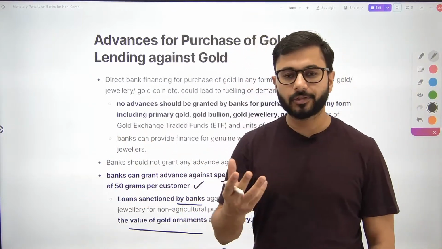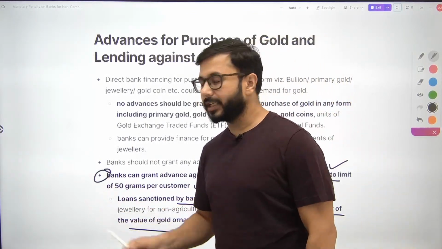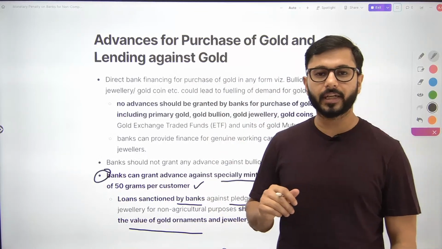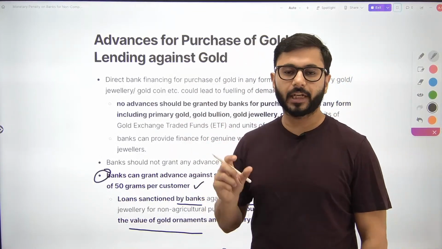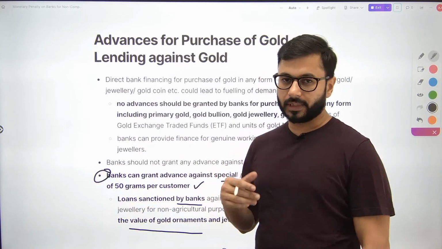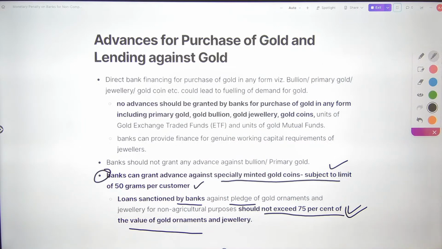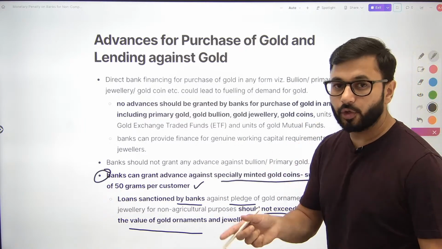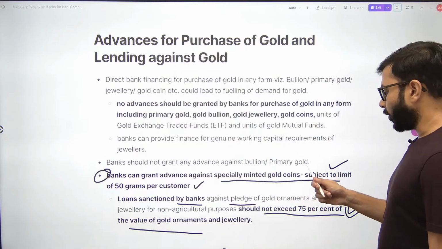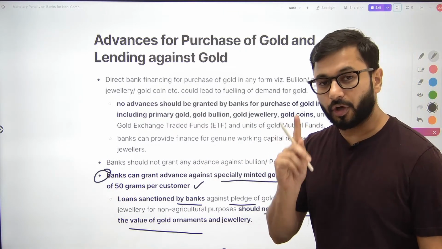अब Muthoot Finance type कंपनीज हैं, वो क्या करती हैं? वो भी यही कर रही है ना, लोन specifically अलग से RBI से permission लेके, they deal with only that kind of business where you can go give them gold, उसके बदले वो आपको लोन देती हैं। That is allowed, but if you are a bank, then you can do it only up to 75% of the value of that gold and only for specially minted gold coins for a bank.